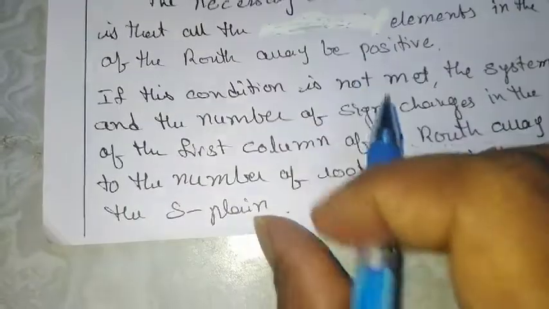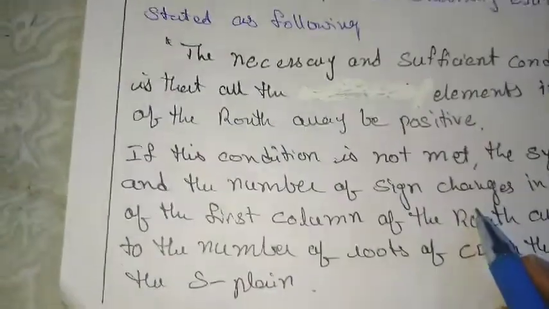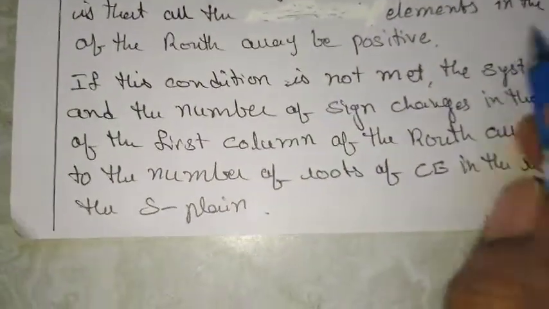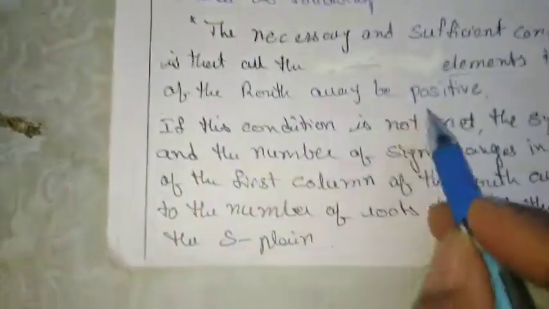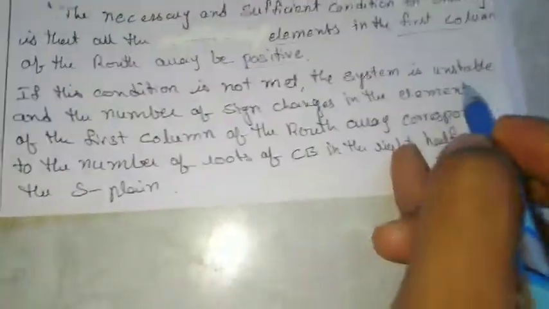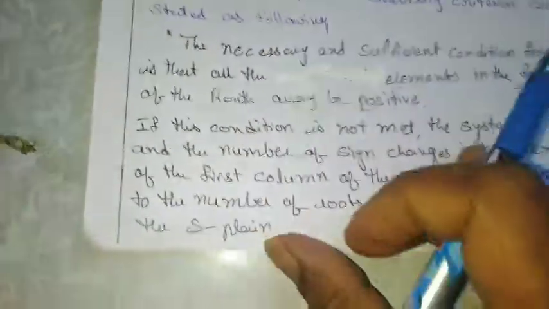If this condition is not met, the system is unstable. This means if any element in the first column does not have a positive sign, the system is unstable. Only if all the elements are positive does the stability condition exist.